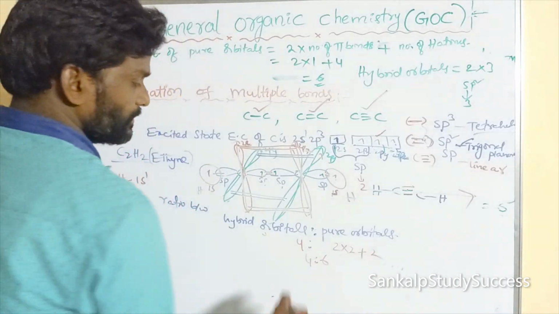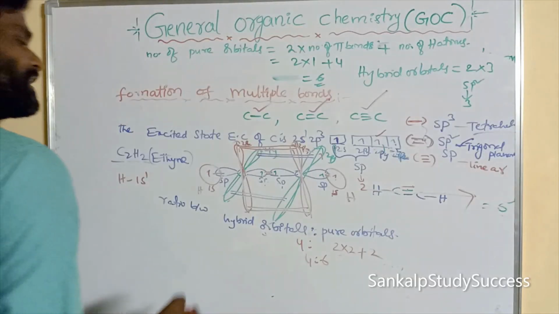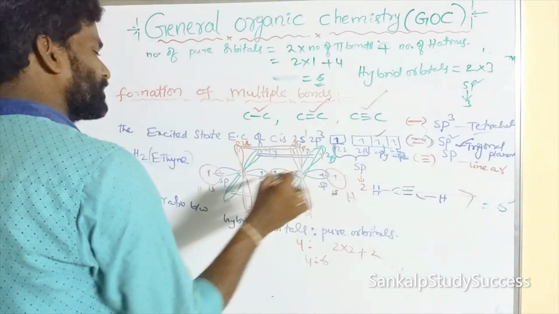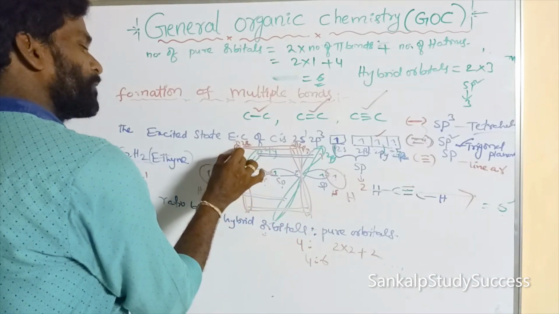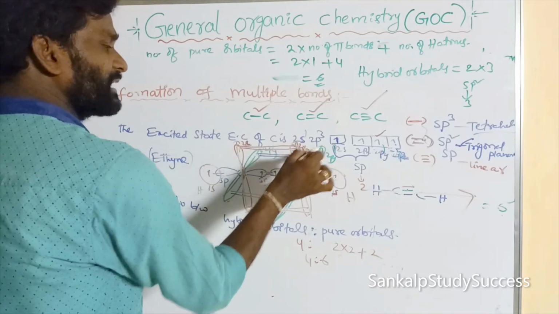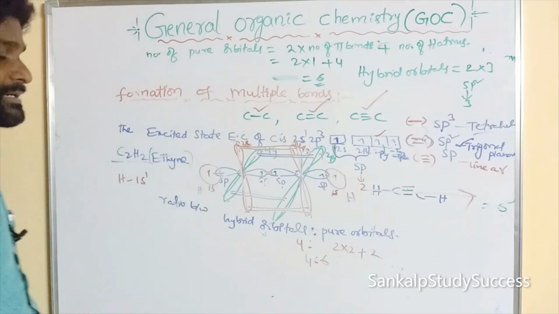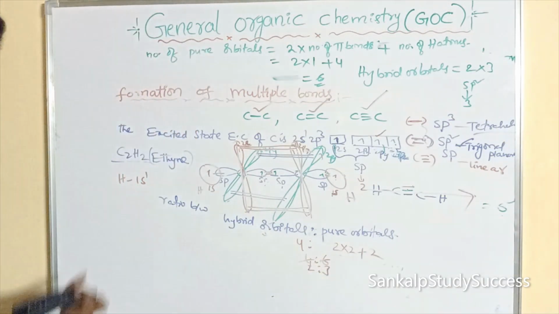So what are the 6 pure orbitals? One hydrogen, second hydrogen, 2 s orbitals. Pure orbitals: this is py, pz for one carbon, that's 3 and 4. This is for another carbon, this is 5, this is 6. So total 6 pure orbitals are there. What is the ratio? 2 is to 3.